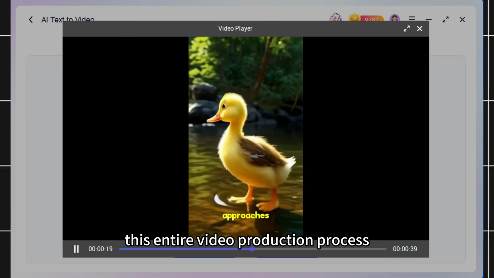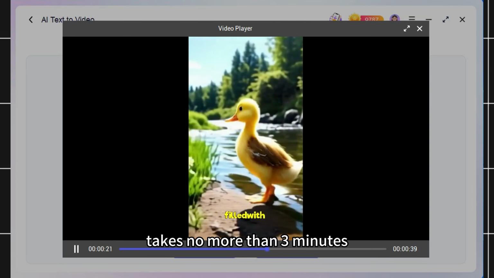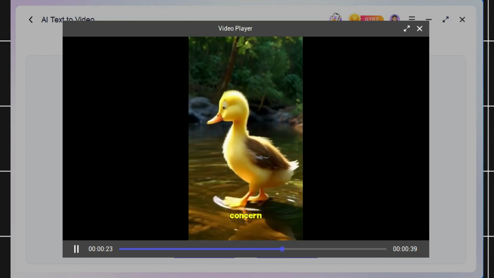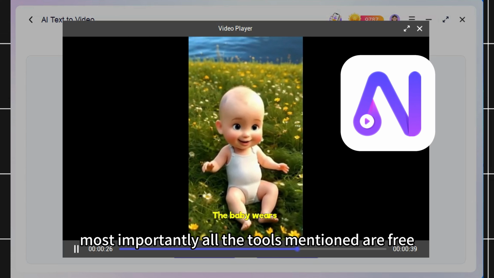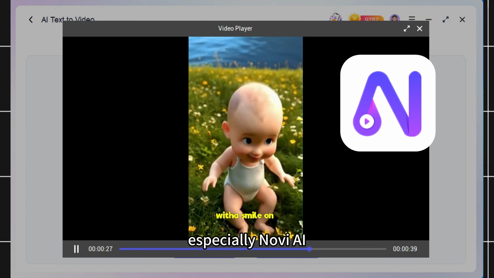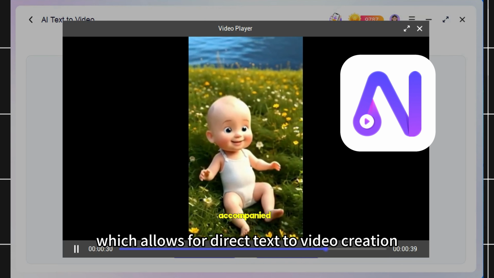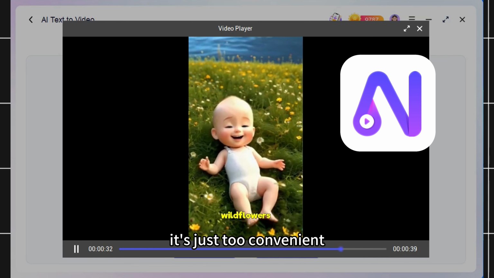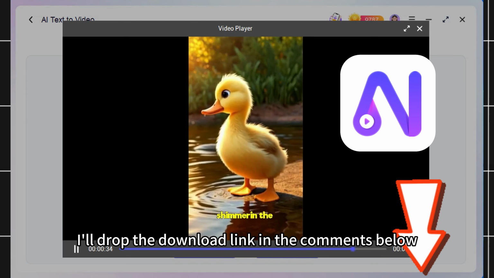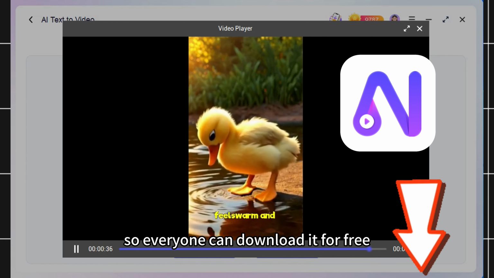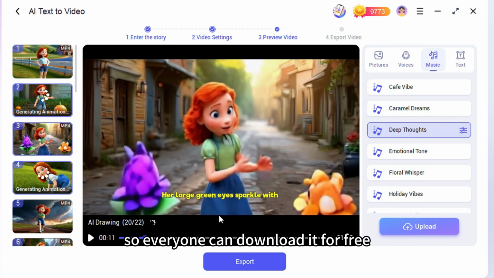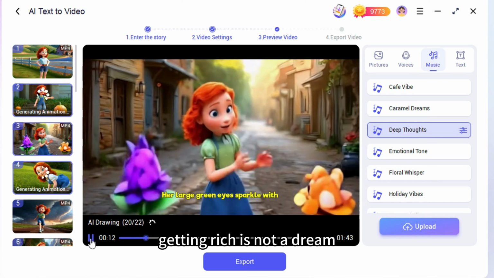This entire video production process takes no more than 3 minutes, really fast and easy. Most importantly, all the tools mentioned are free, especially Novi AI, which allows for direct text-to-video creation. It's just too convenient. I'll drop the download link in the comments below so everyone can download it for free. Getting rich is not a dream.